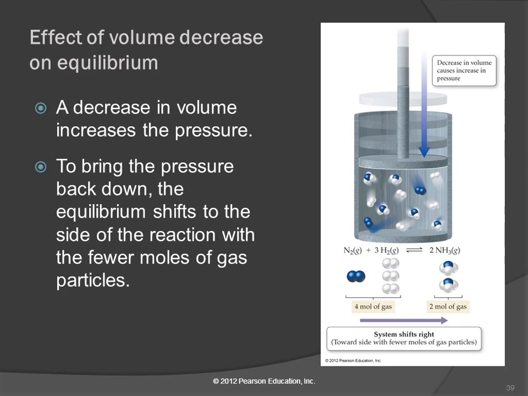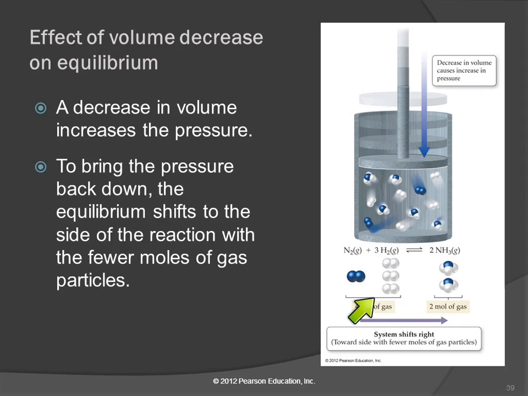So let's look at this. Here we've got a reaction in the gas state. Nitrogen and 3 hydrogen molecules are going to react to form 2 ammonia molecules, and it's at equilibrium. Now, if we decrease the volume, essentially increasing the pressure, we've got more molecules closer together. The pressure is greater. The equilibrium wants to fight back against the pressure.